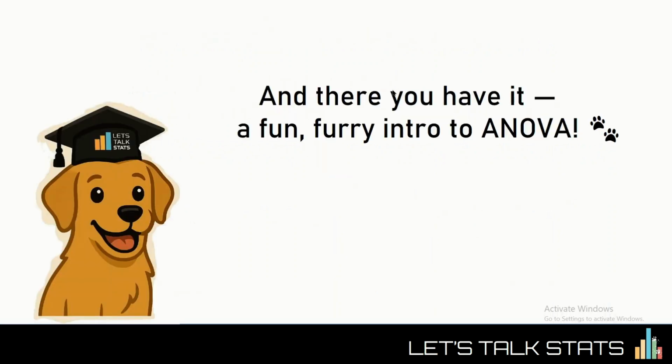That's ANOVA, one of the most powerful tools in a statistician's toolkit. By the way, we've only been looking at a one-way ANOVA here, where we test the effect of just one categorical variable. But if we had two categorical variables, say breed and diet, we'd use a two-way ANOVA, which is a story for another day.